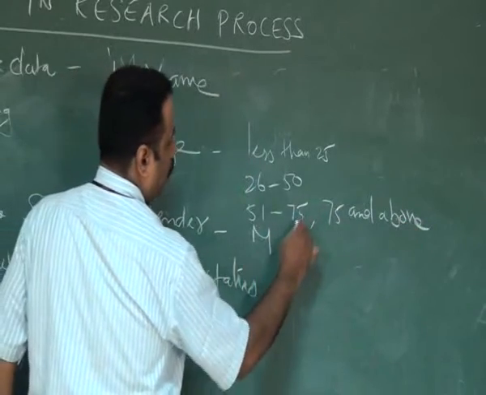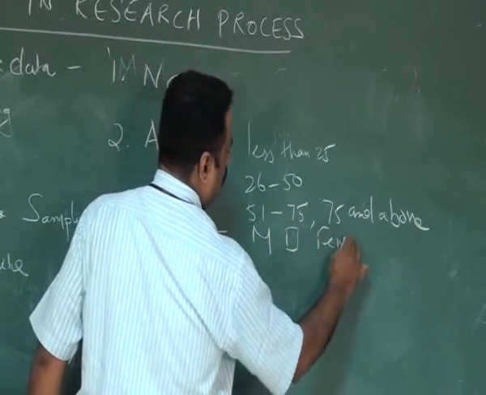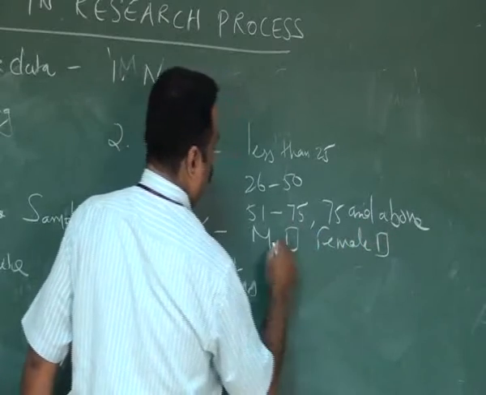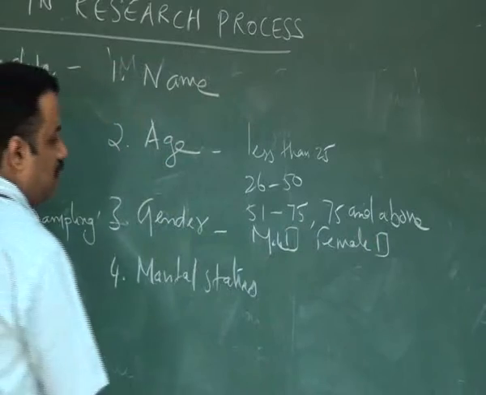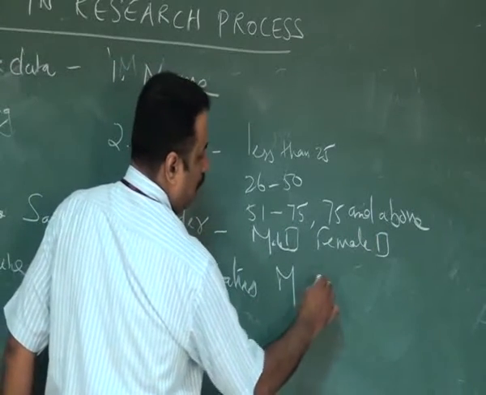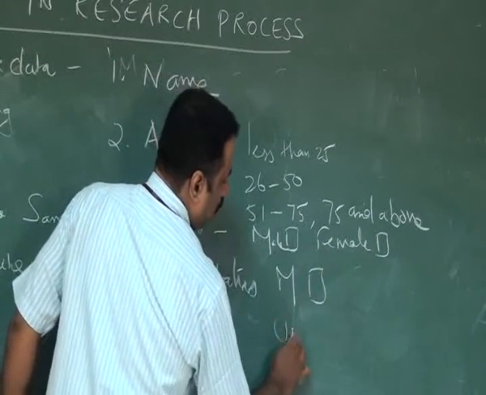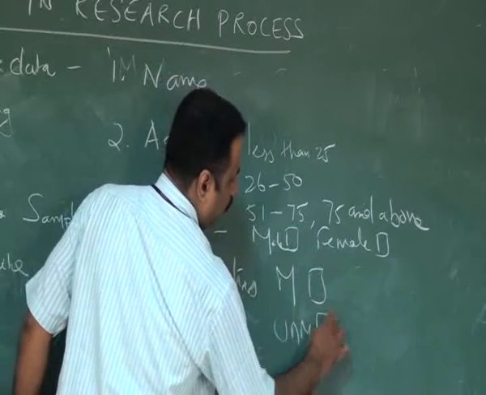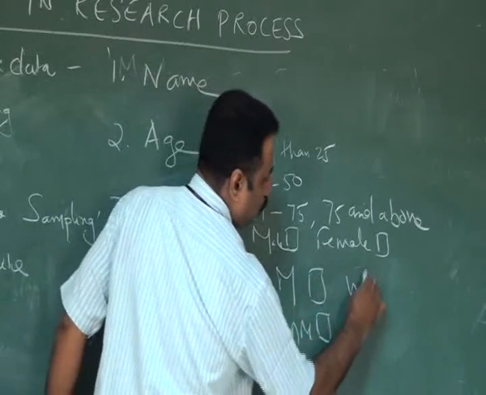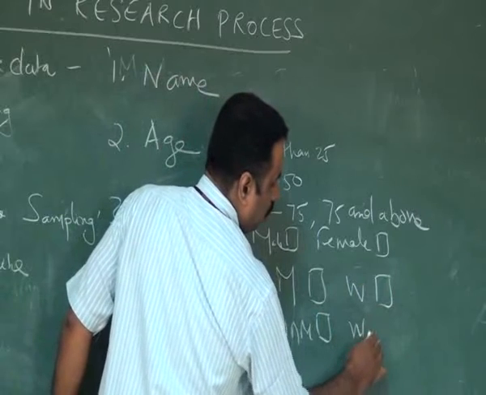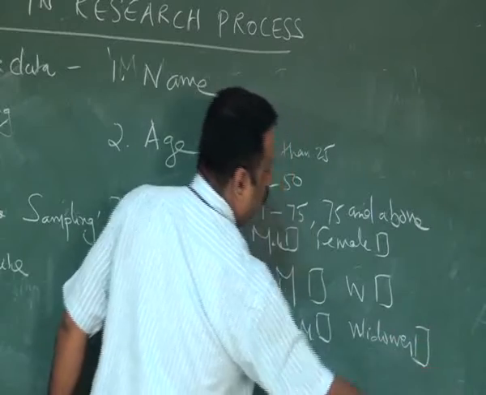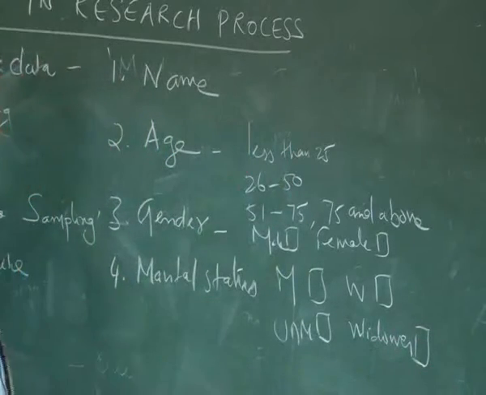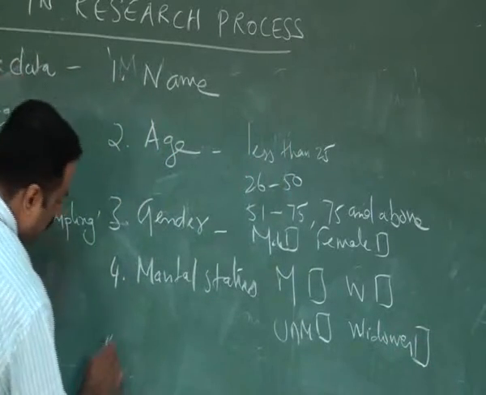Gender: male, female. Marital status: they may be married, unmarried, widow, widower. So like this way you can classify further.